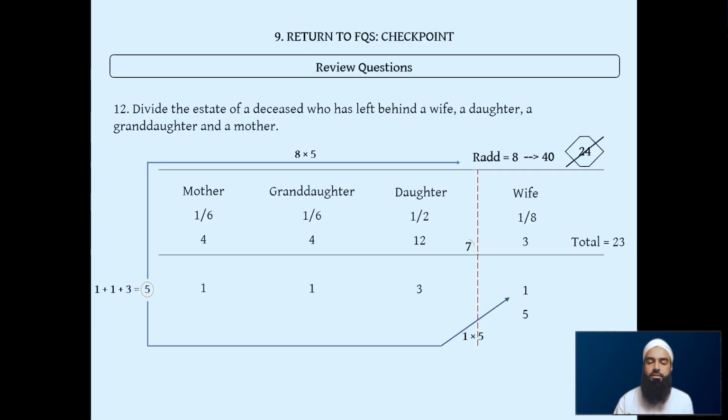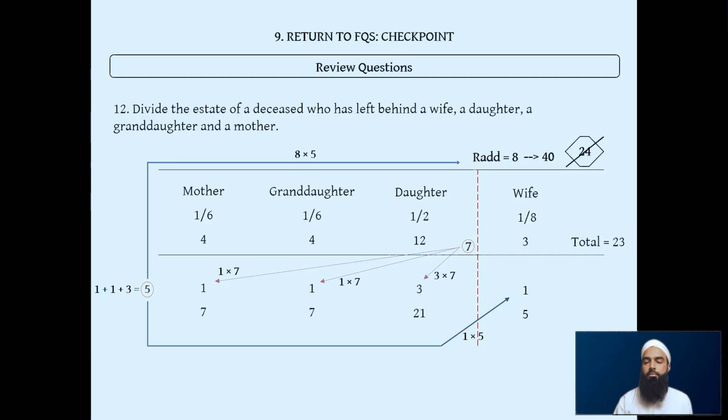We use the mini divisor, the 7, to multiply each person's ratio. We start with the 3 first: 3 times 7 is 21. The 7 times the 1 is 7, or 1 times 7 again is 7.